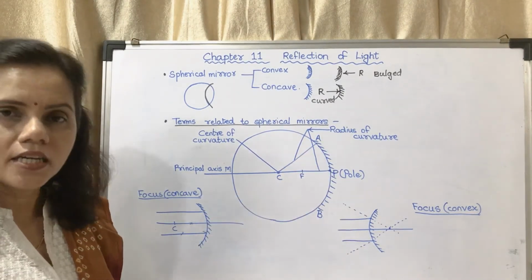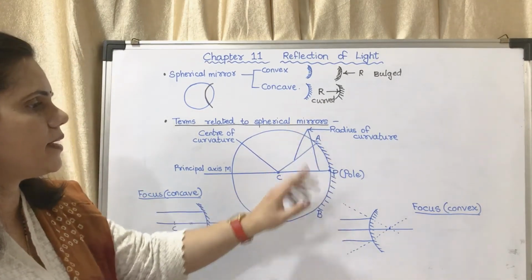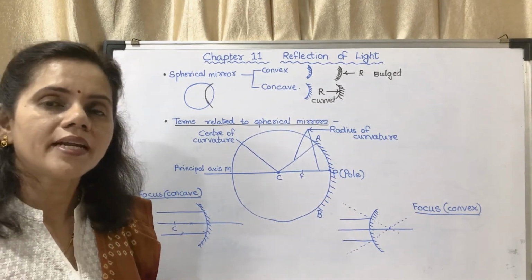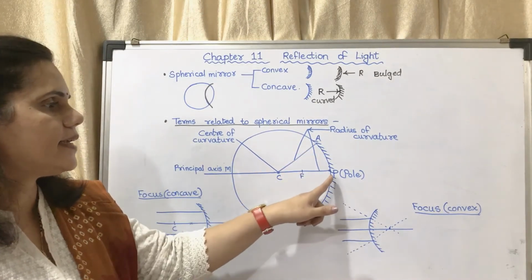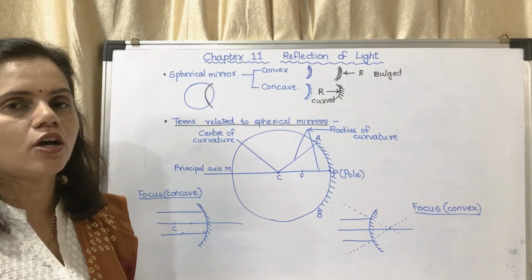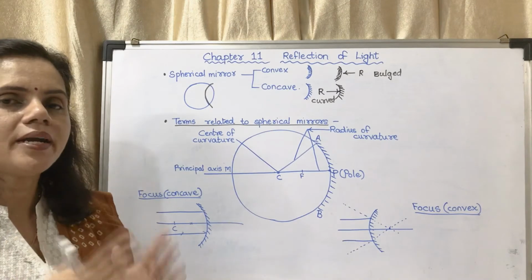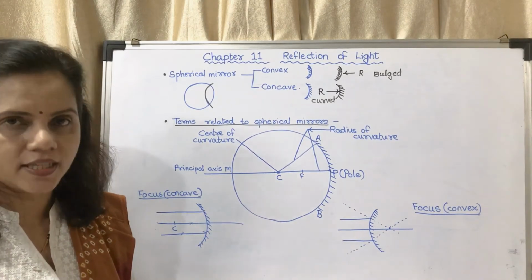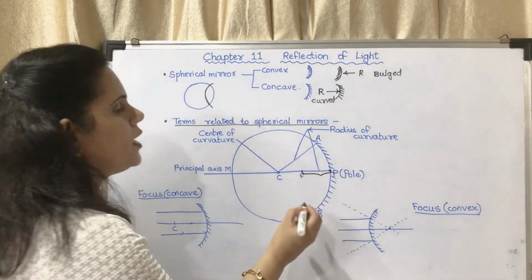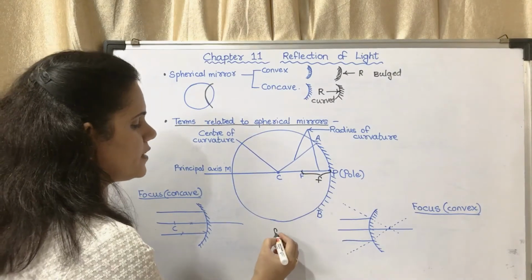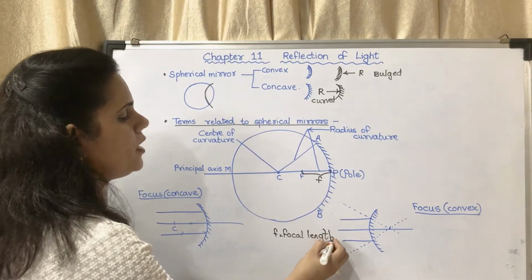Here CA is also radius, CP is also radius. Now this is the mirror, the center of the mirror surface, that is called the pole. The CP is the radius, the middle point of it is taken as the focus. And the distance from the focus to the pole is taken as small f, which is the focal length.